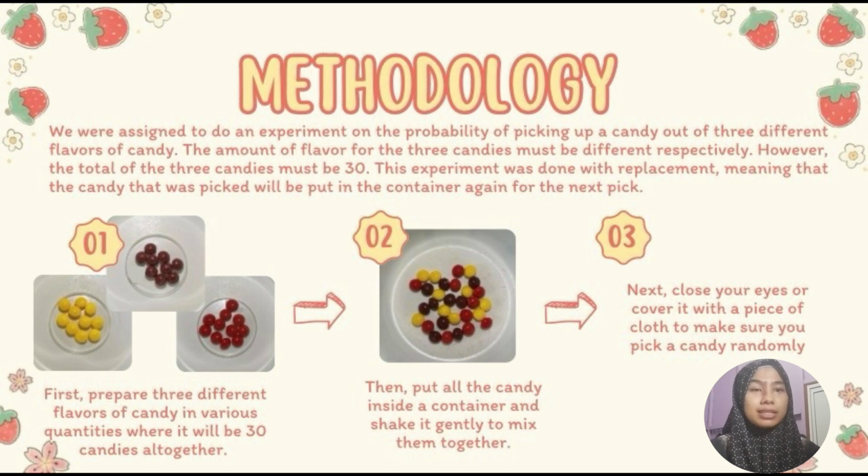First, we need to prepare 3 different flavors of candies with different quantities respectively. However, the total candies must be 30. Next, put all the candies, which is 30 candies, inside a container. Next, close your eyes or cover it with a piece of cloth to make sure that you pick a candy randomly.